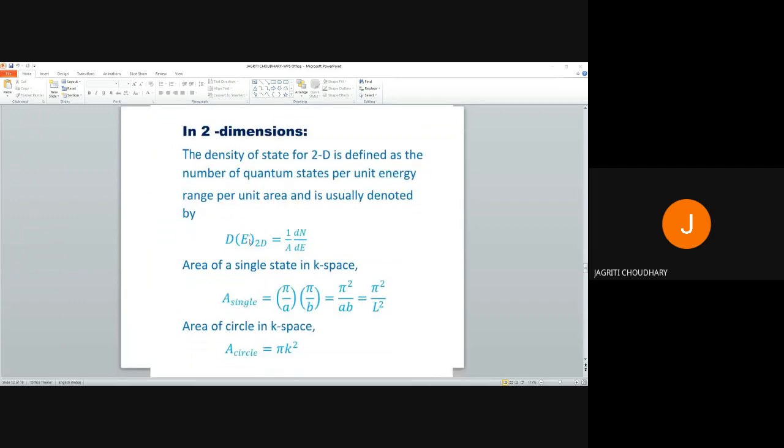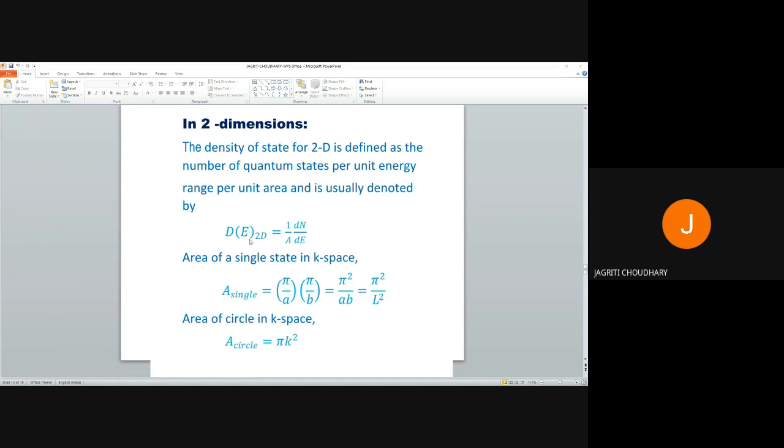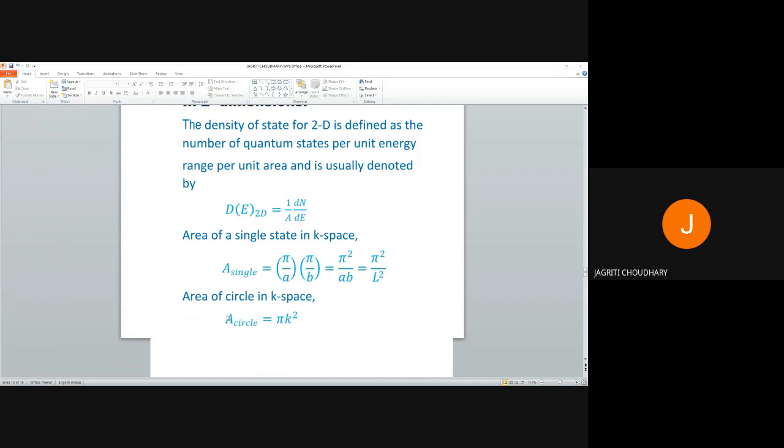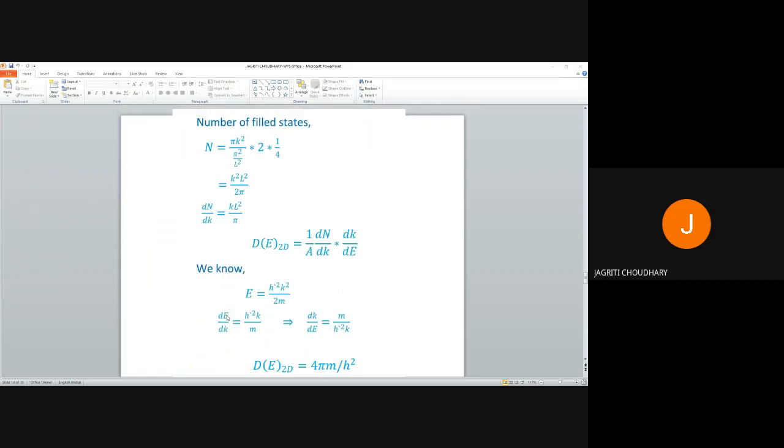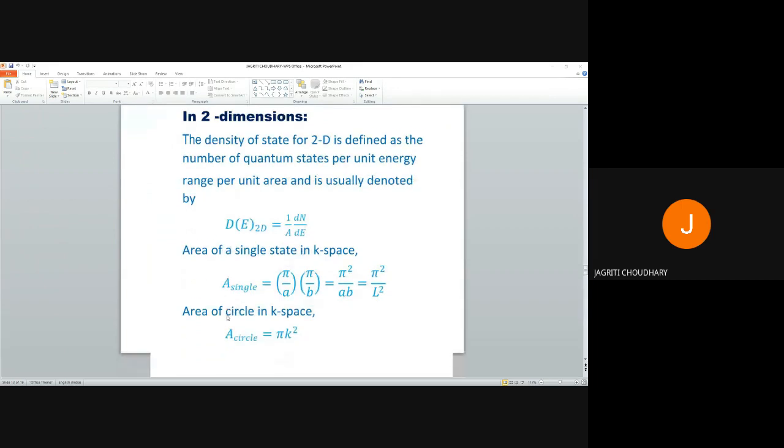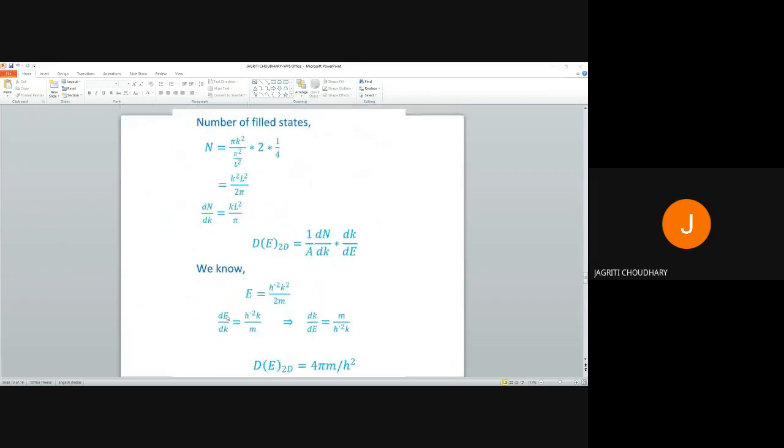Now we will see two dimensions. What we have seen is that in one dimension we divide by the length only, but here we will divide by area because it is like a slab. So in place of L we will put A, and next we will find the area of a single state, which is pi upon A into pi upon B, and for equal length, A equal to B, we will take L only, so pi square upon L square. And for k space, the area is taken as a circle, and we know the area of a circle is pi k square.